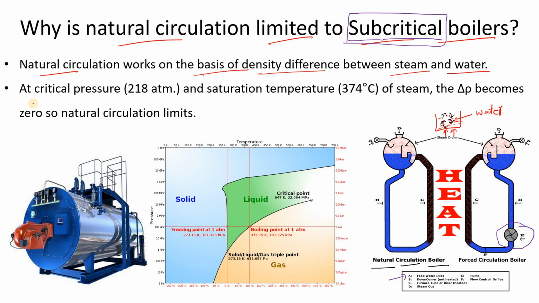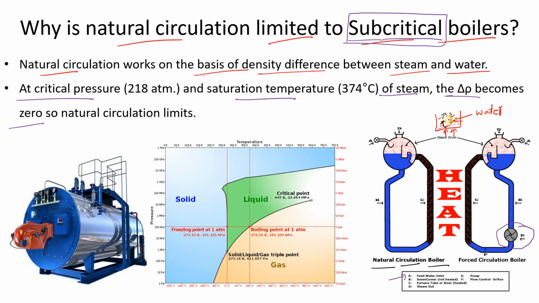At critical pressure and saturation temperature of steam, the delta rho, the density difference, becomes zero. When the density difference is zero, there will not be any circulation.